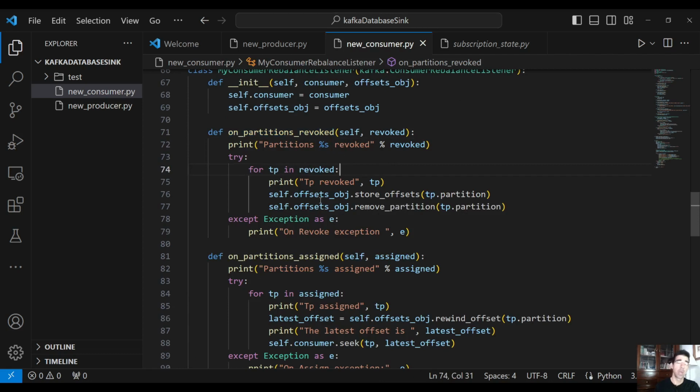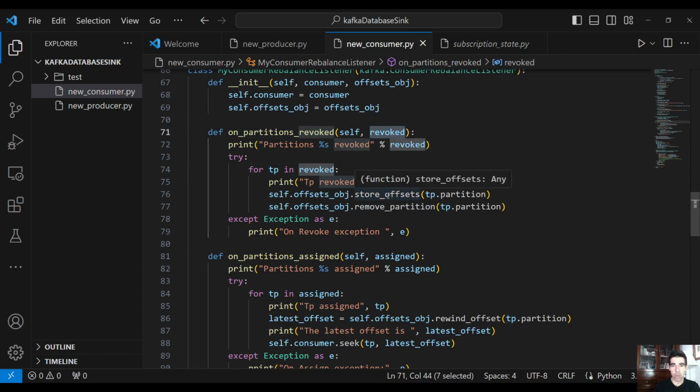So when things go wrong, we have to store the latest offset to the database for each topic partition in revoked, and here is where we implement this method. It's a custom implementation. So for each topic partition in the revoked argument that we pass, we store the offset.